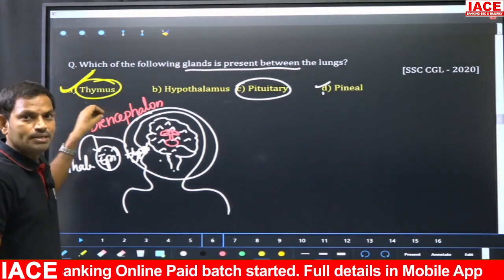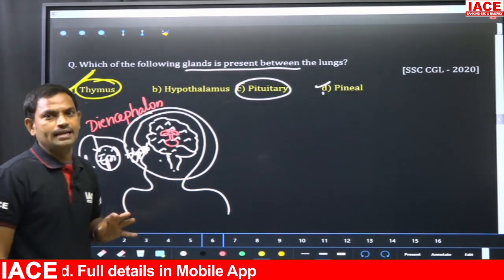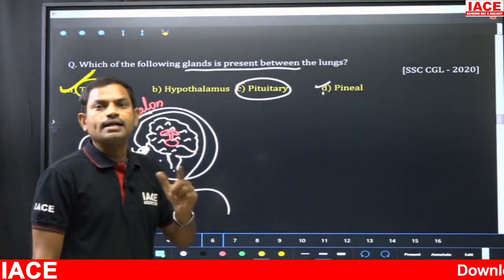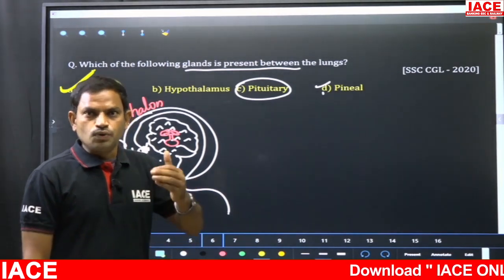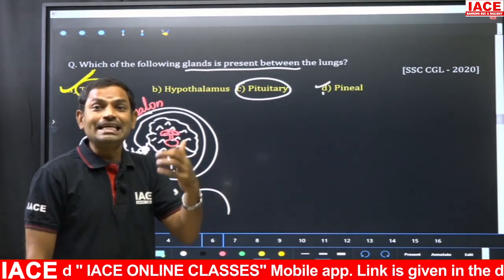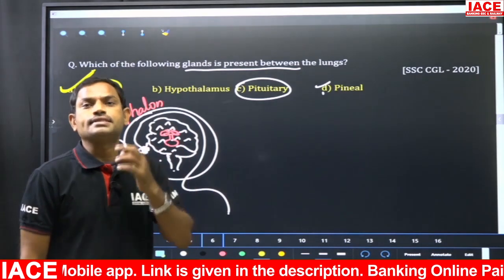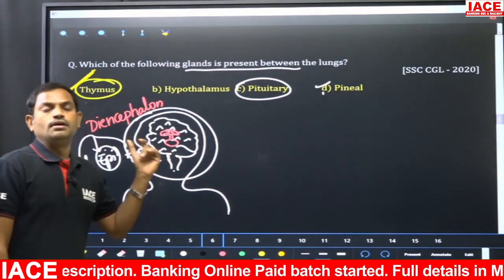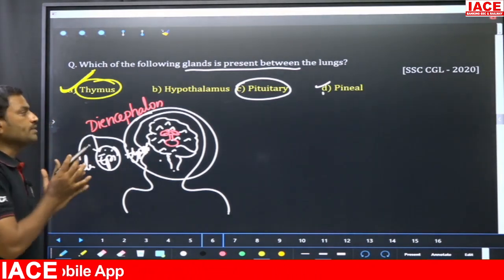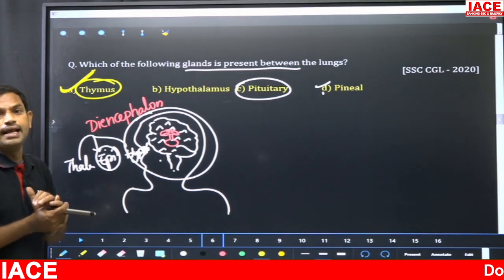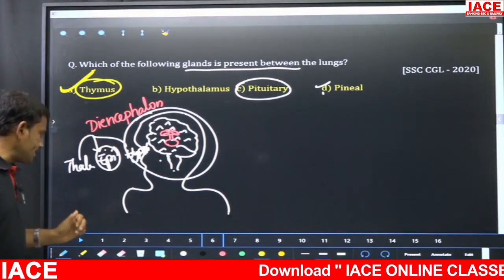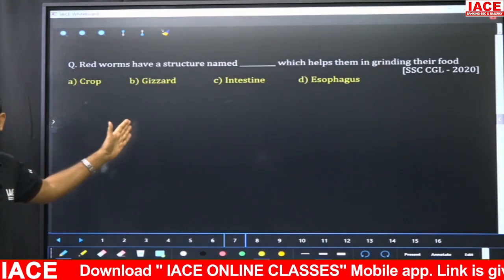Remember, this thymus gland is also called the child gland because in children the size of the thymus gland is more compared to adults. Okay. So as age progresses, with the increase in age there is a decrease in the efficiency and the size of the thymus gland. So that's why this thymus gland is called the child gland, right? So this is the information related to this. Now here comes the next question. Get ready. Your time starts now.